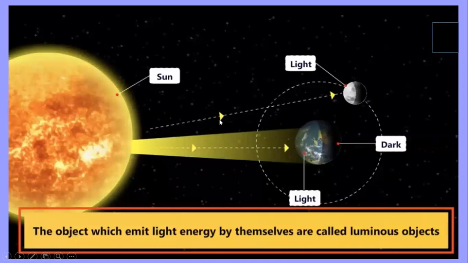When the sun's light falls on this part of the moon, then from the earth we can see that the moon is shining in the sky. But the moon is a non-luminous object, the same as the earth is non-luminous. Only the sun is luminous, and the stars, planets also, they are not luminous.